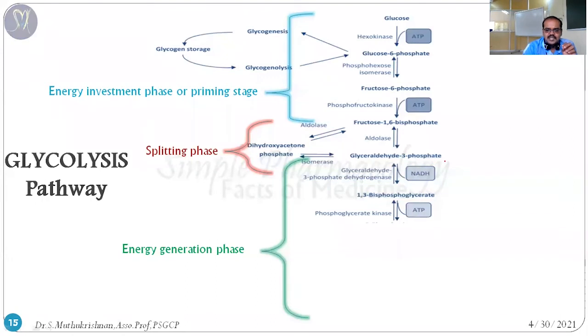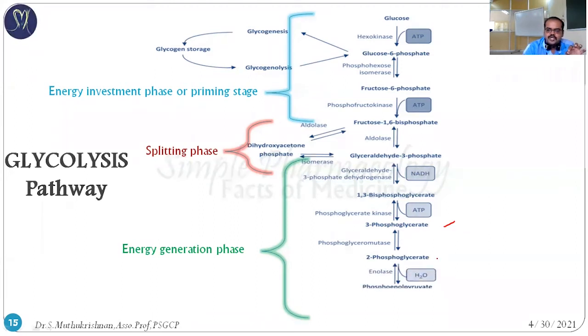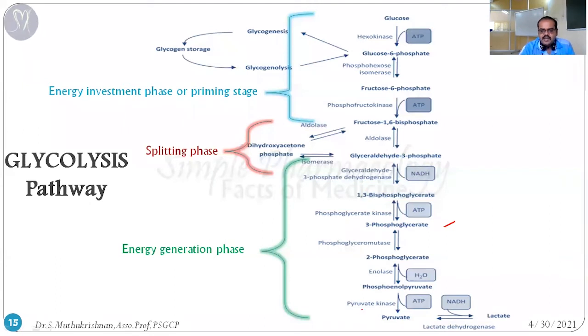Glyceraldehyde 3-phosphate is converted into 1,3-bisphosphoglycerate with the help of dehydrogenase enzyme. Once again, it's converted into 3-phosphoglycerate with the help of phosphoglycerate kinase. Then it's converted into 2-phosphoglycerate. Then finally, it's converted into phosphoenol pyruvate. Up to that point, this entire reaction is interconvertible. The last one is phosphoenol pyruvate, which is converted into pyruvate with the help of pyruvate kinase enzyme.